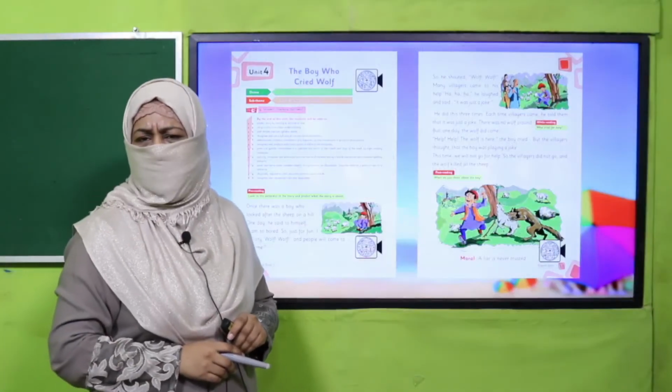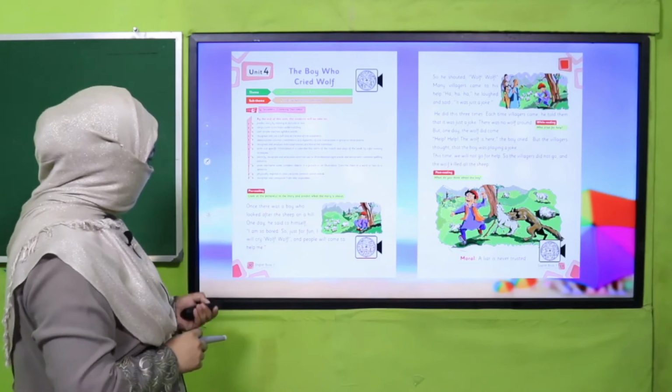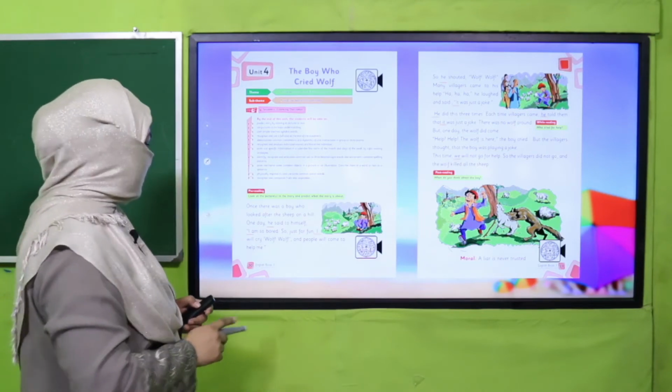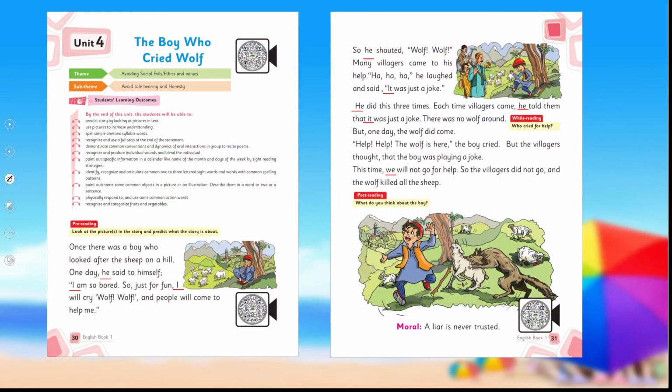Yes, my dear children, are you done with it? Good job. I hope you have underlined all the substitution words like this: he, I, he, it, he. I have mentioned them, and you can check them against your work. All right.